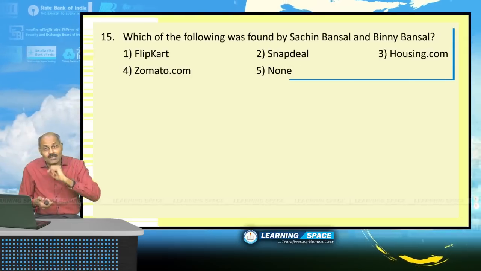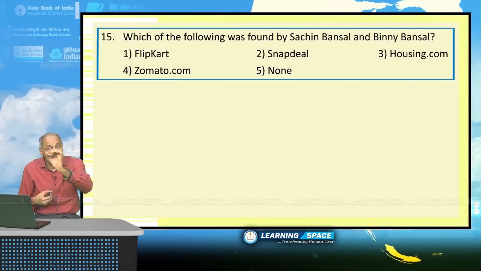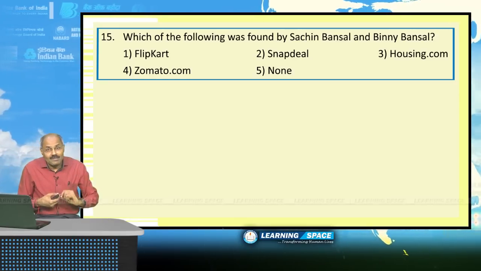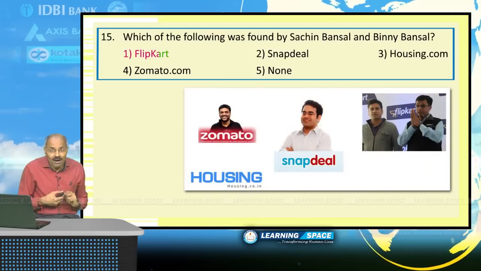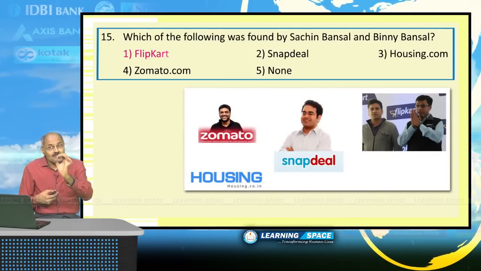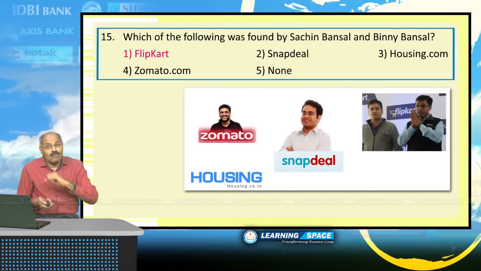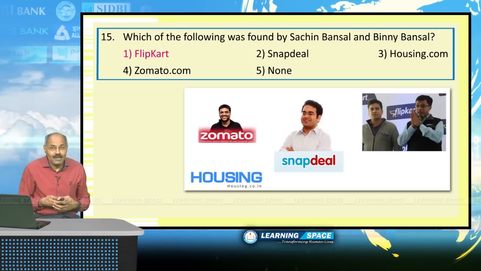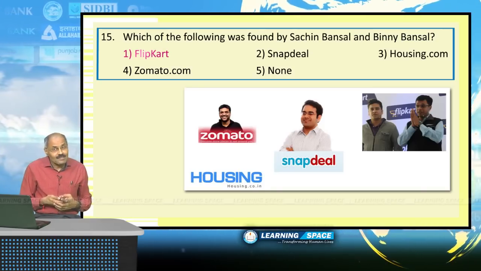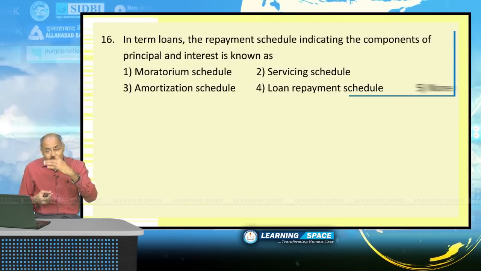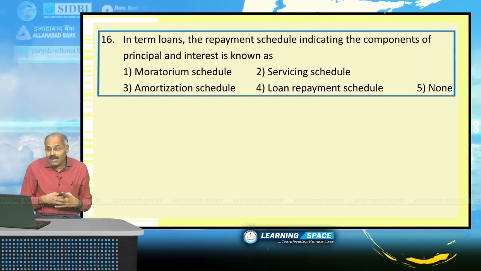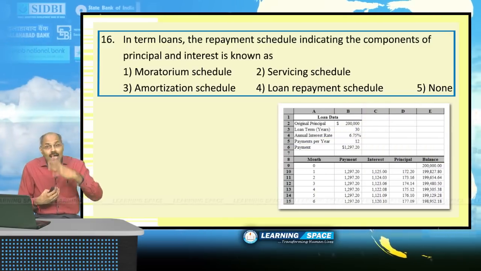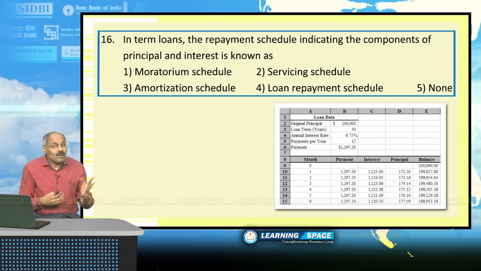Look into this question. Which of the following was founded by Sachin Bansal and Binny Bansal? Sachin Bansal and Binny Bansal are the founders of Flipkart. Please don't forget. And Snapdeal was founded by Kunal Bahl. Right? Please don't forget. In term loans, the repayment schedule indicating the components of principal and interest is known as the amortization schedule. You have taken a loan.